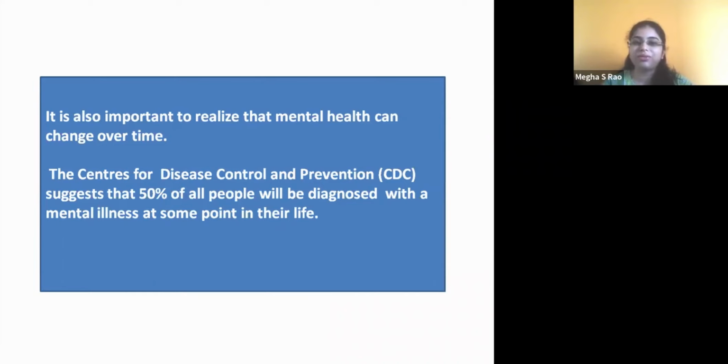It is also important to realize that mental health can change over time. Say the child would have been a victim of sexual abuse, and he or she is completely depressed, or they have anxiety. It's not necessary that the child will remain like that throughout their life. With proper care, with proper support, with proper treatment, they can change over a period of time, right?